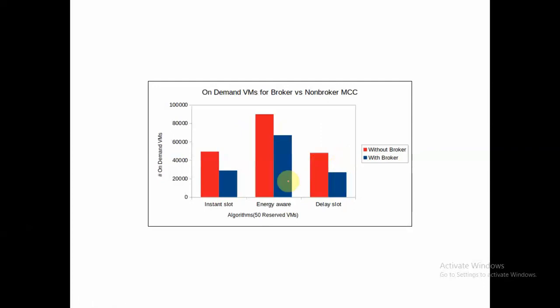Now let's see this comparison between the broker and non-broker scenario. This red one is without broker and this blue one is with broker. As we can see, if we take any algorithm, whether it is instant slot, energy aware or delay slot scheduling algorithm, always with broker we can achieve better performance. Why? Because the number of on-demand virtual machines will always be less in any algorithm as compared to the without broker scenario.